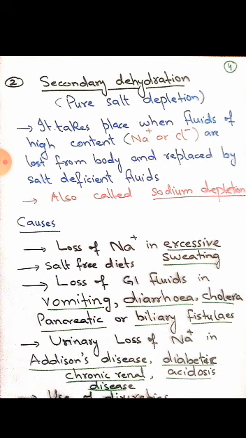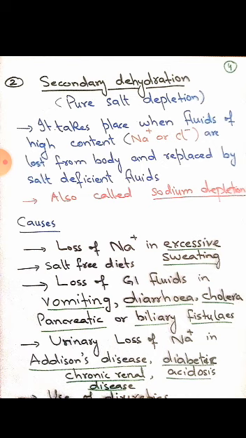In diarrhea and in vomiting, HCl is lost, so chloride is lost. Then there can be sodium loss along with chloride, so secondary dehydration. In diarrhea, the major anion being lost is bicarbonate ion, and along with bicarbonate there are chances that sodium may bind with that bicarbonate and be lost from the body. In cholera, again the same secretions, the same electrolytes are lost along with water. Pancreatic or biliary fistulas, this is a new term.